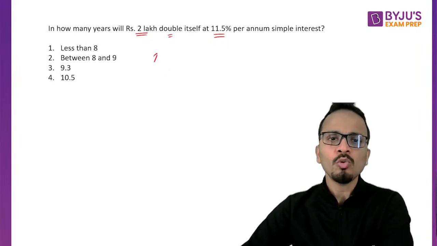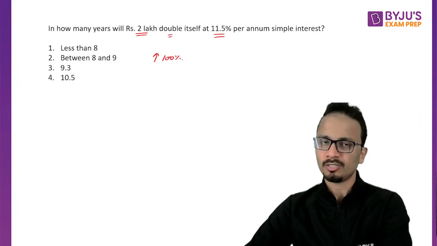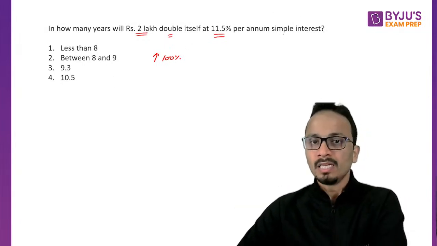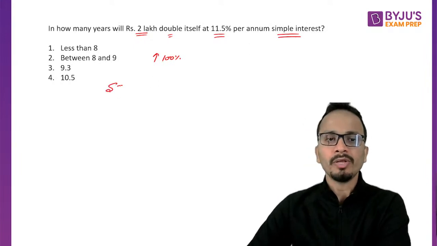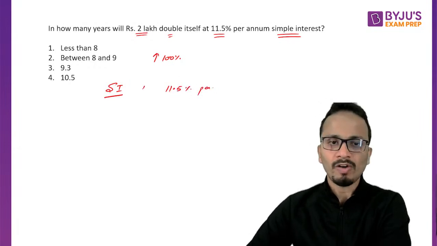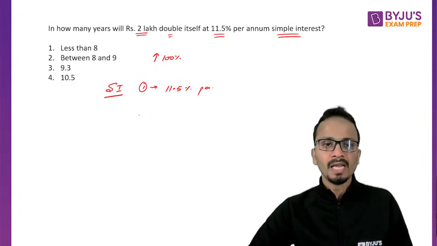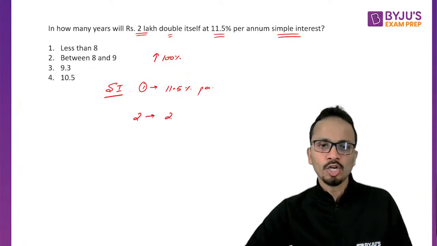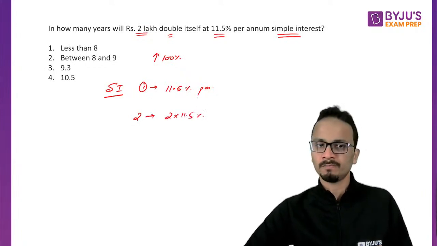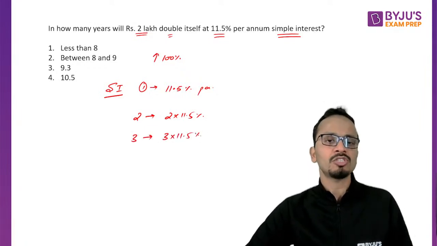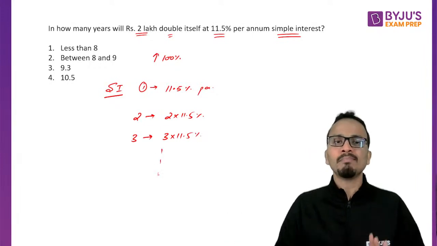So that means we want to increase the money by 100%. Okay, so net increase in our money should be 100%. Now talking about the logic of simple interest, interest rate is 11.5% per annum. All right, so in 1 year, my money will grow by 11.5%. In 2 years, my money will grow by 2 into 11.5%. In 3 years, my money will grow by 3 into 11.5%, and so on. This happens in simple interest.